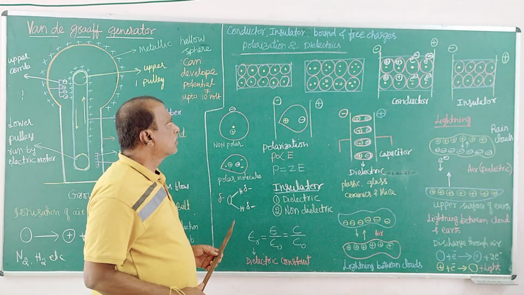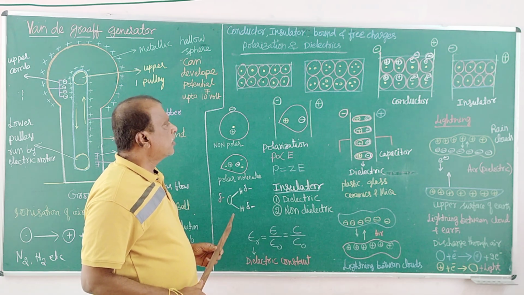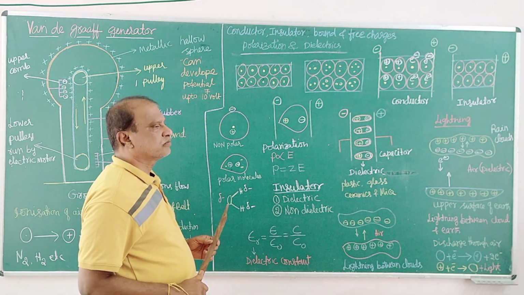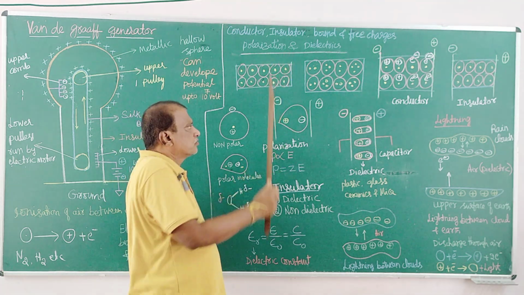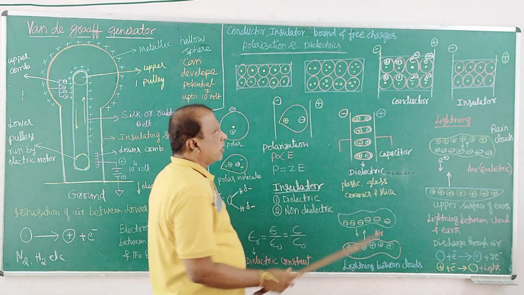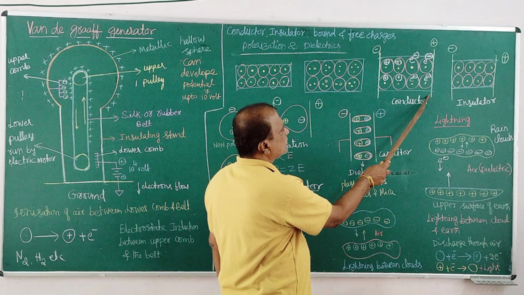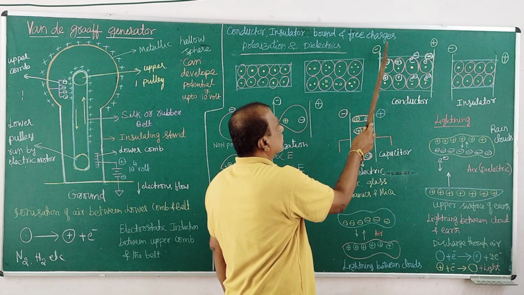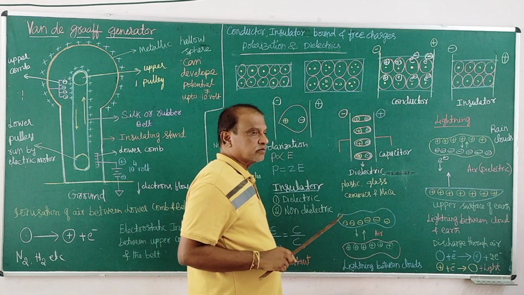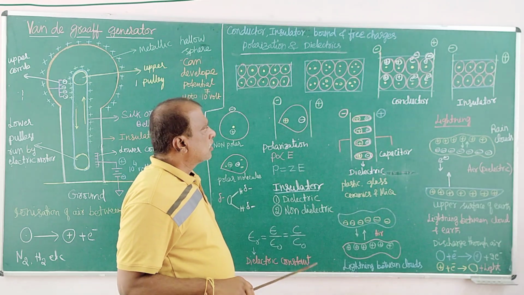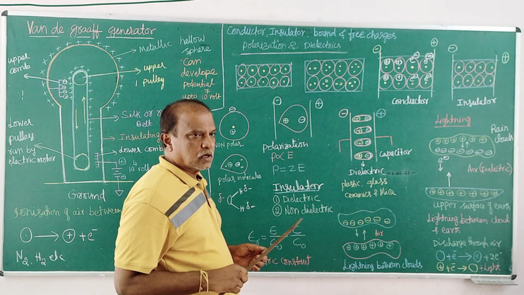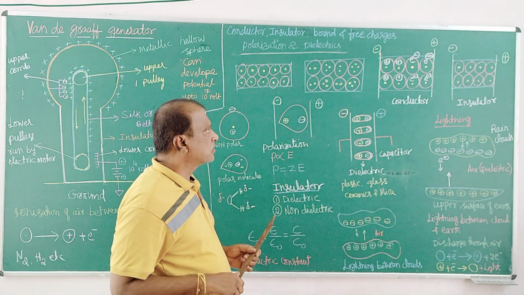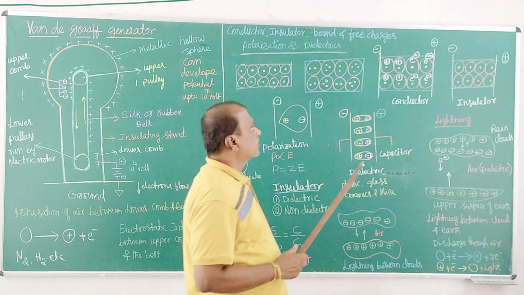Now, if you apply a potential difference on this material, an external potential, then in some materials, not all, it happens like this.